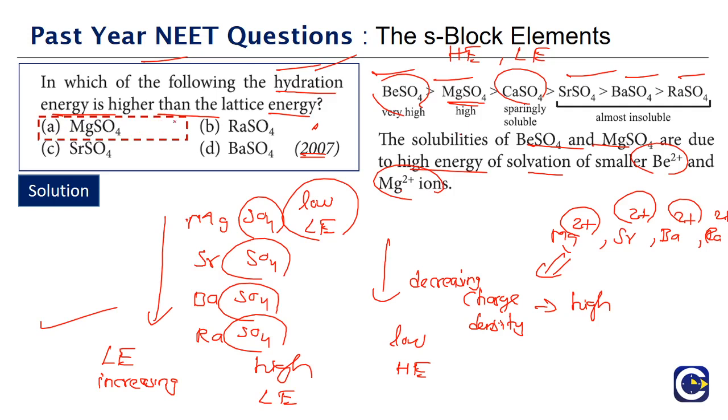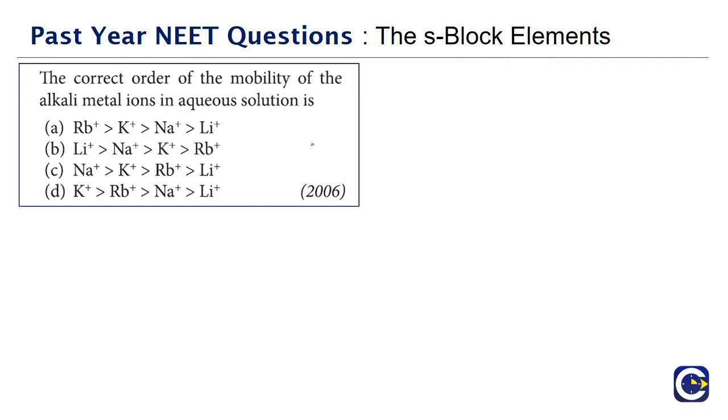So whenever we talk about solubility, we have to look at these two energy factors. The hydration energy. Hydration energy is when we have water. Otherwise, for any other solvent, we will call it solvation. So when we have water present as a solvent, we call it hydration energy. Otherwise, we call it solvation.